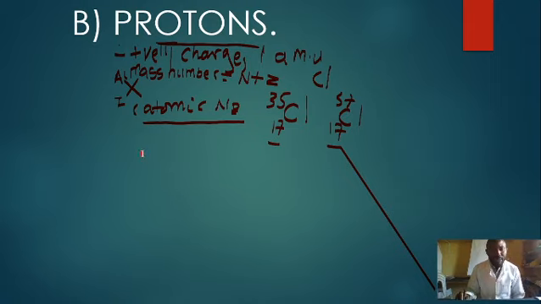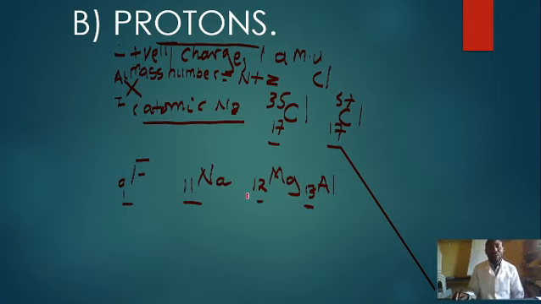If you take the element fluorine, fluorine is number 9 on the periodic table. If you take the element sodium, sodium is number 11. If you take the element magnesium, magnesium is number 12. If you take the element aluminium, aluminium is number 13. You see that what is making us to know the positions of these atoms is nothing else but the number of protons, which is called the atomic number.